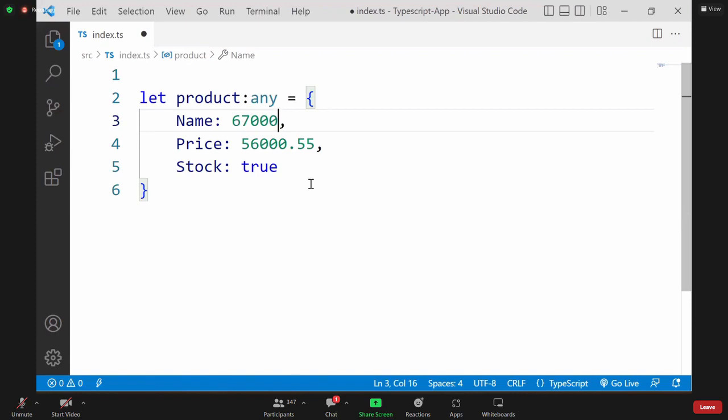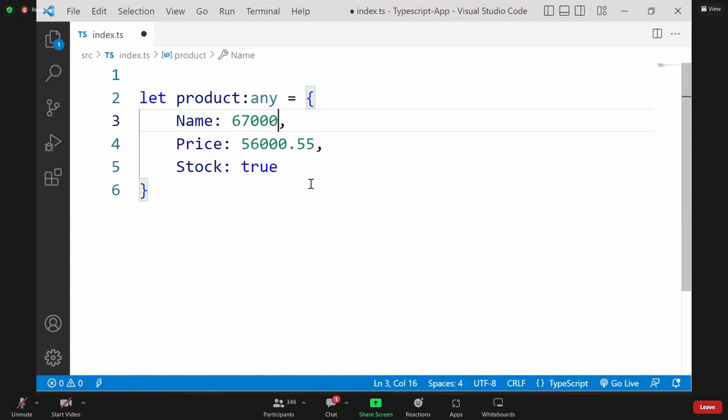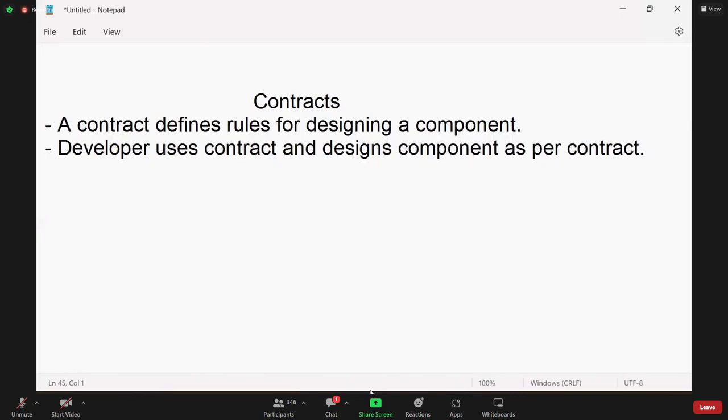That means now we have a component which is not following any contract. In that case, a lot of contradictory values may get stored. Contradictory means what we are expecting is not stored in the same way. That means currently this component doesn't have any contract. This is not the right way to design a component. So we have to design a contract.